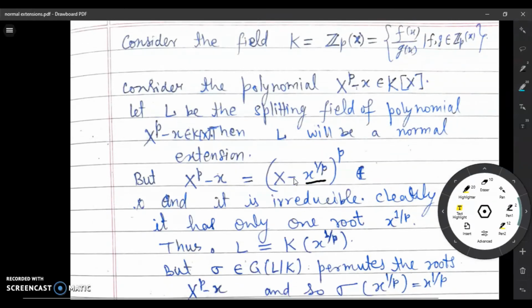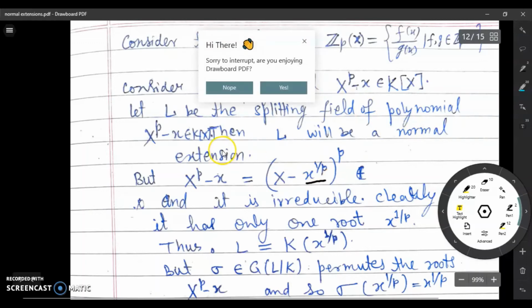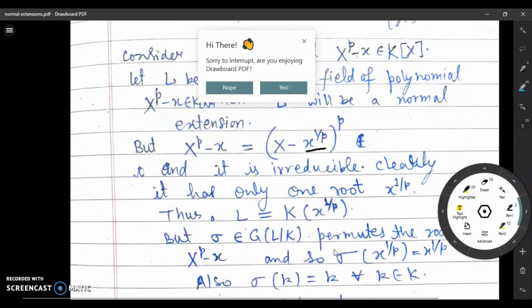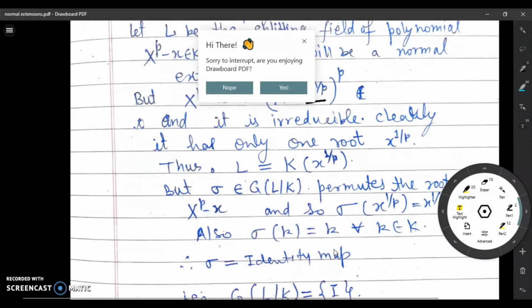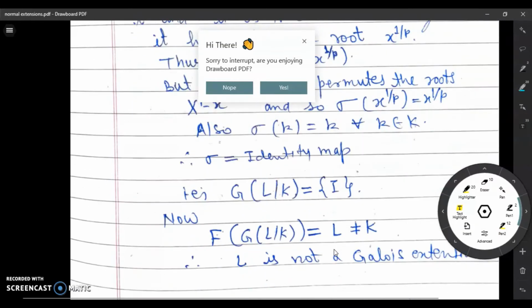Remember this example. This polynomial has only one root, which is x power 1 by p, and so the extension L equal to K(x power 1 by p) will be a normal extension of K, because all the roots of this polynomial belong to this field. But observe that the Galois group of L over K is the identity, and so its fixed field will be L whole thing, which is not equal to K.